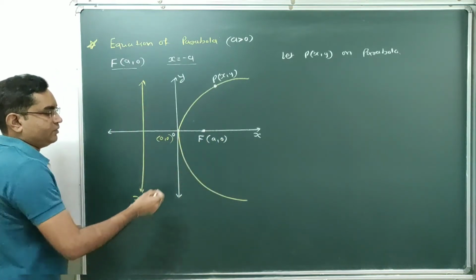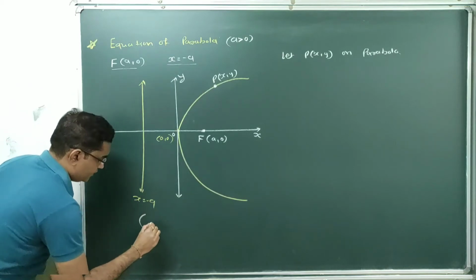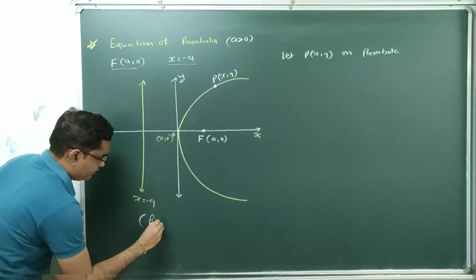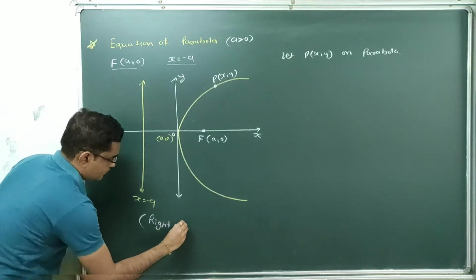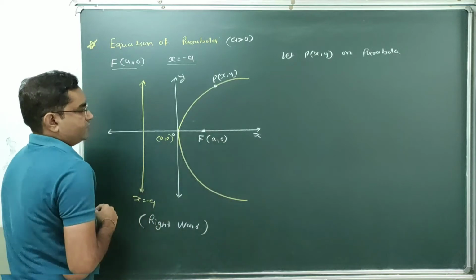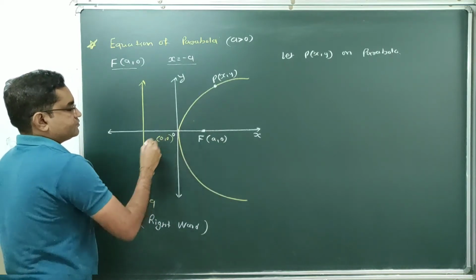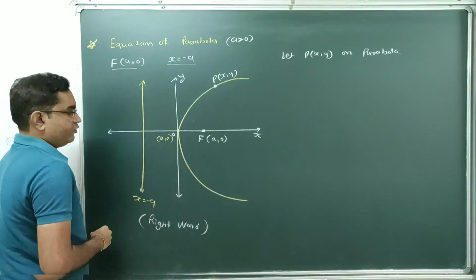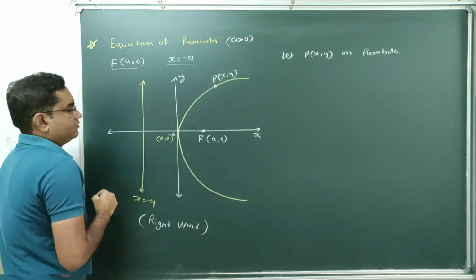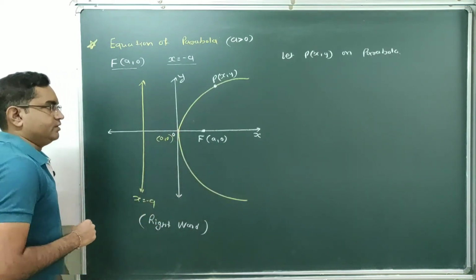We have to find the equation of this parabola. We know this is which type of parabola? It's a rightward parabola, whose axis is x-axis, directrix is x equal to minus a, focus is (a, 0) and vertex is origin.